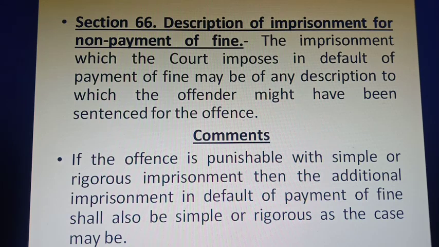If the main offence is liable to imprisonment of any description, then the imprisonment which the court imposes in default of payment of fine may be of any description. So if the offence is punishable with simple or rigorous imprisonment, then the additional imprisonment in default of payment of fine shall also be simple or rigorous, as the case may be. So this is something about the present lecture.